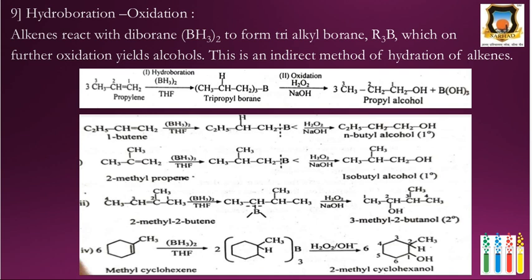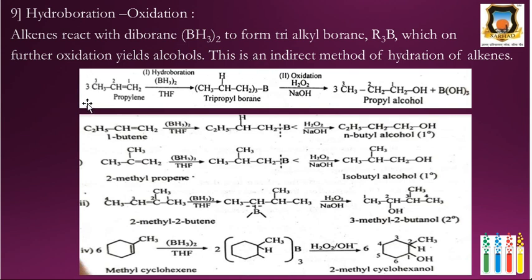Then next is hydroboration oxidation. The alkenes react with diborane to form trialkyl borane, which on further oxidation yields alcohol. This is an indirect method of hydration of alkene, and in this it follows the addition of hydrogen and boron, that is BH2. First it will give trialkyl borane.